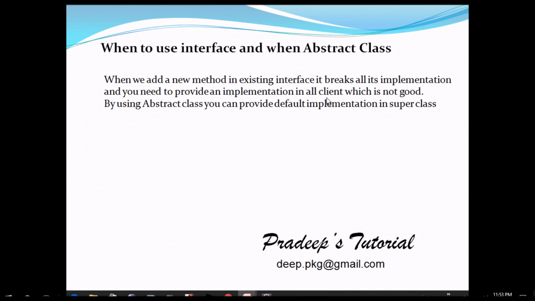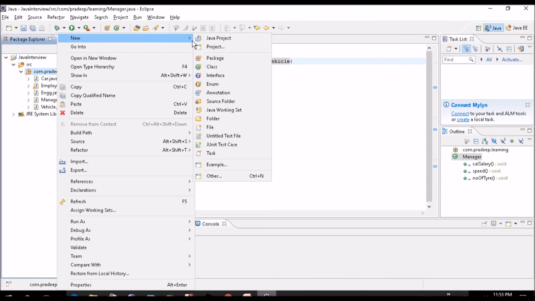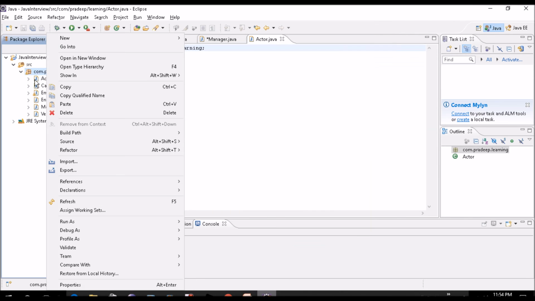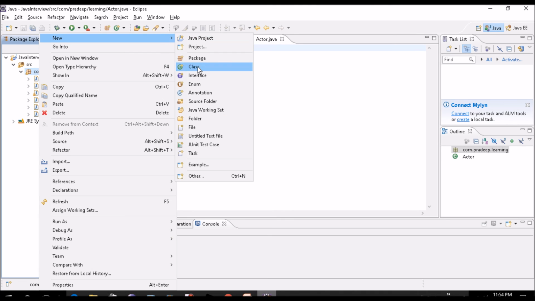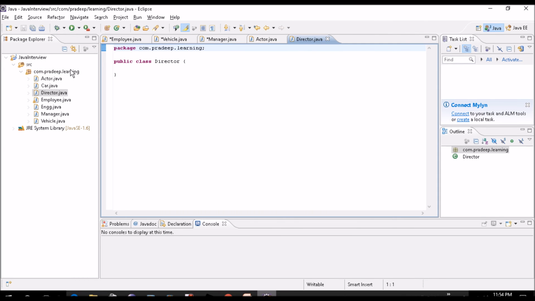So now when we need interface, we'll go to the Eclipse and try to understand when we need interface. Let's create two classes. One we will create actor and one will create director. And we can have also actor as a director.